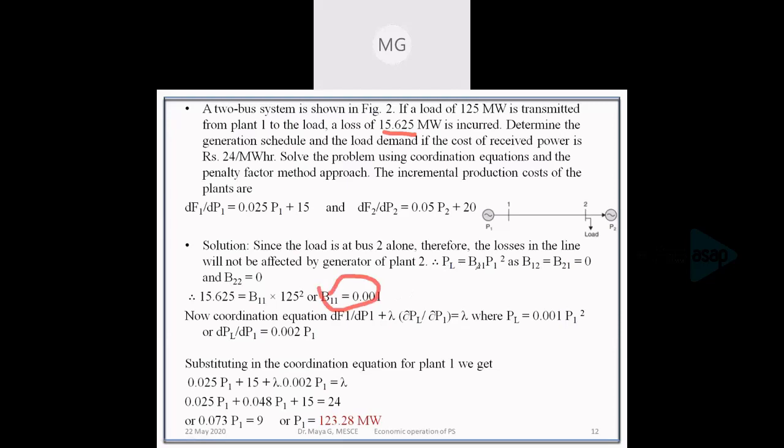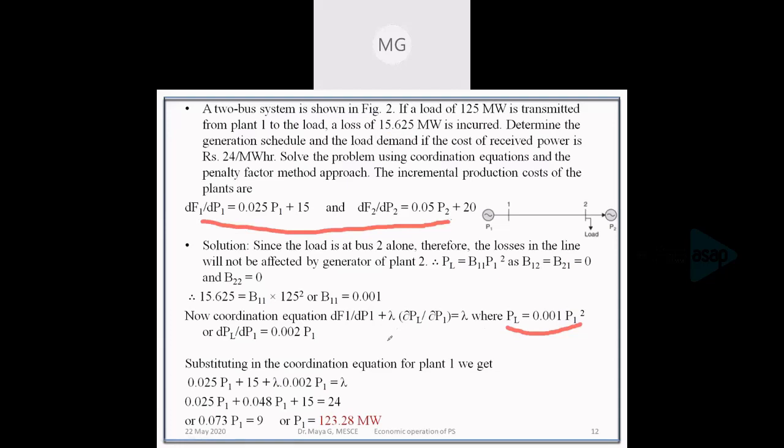We can substitute this B11 in the expression for any generation, so we get the loss equation for any generation: PL is equal to 0.001 P1 squared. So we have the loss equation and we have the incremental cost functions. Now we can apply the exact coordination equation.